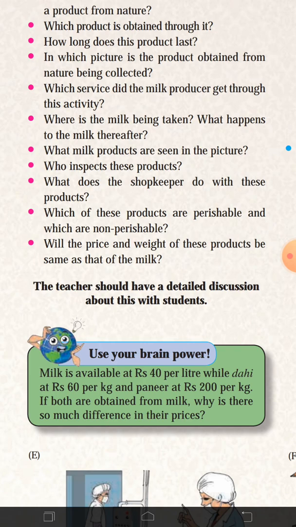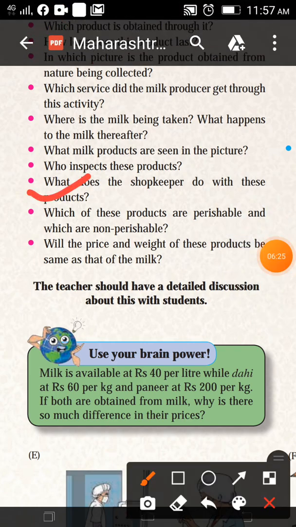Then what does the shopkeeper do with these products? He sells these products and gets the money. So which of these products are perishable and which are non-perishable? Perishable, that is, see here students,